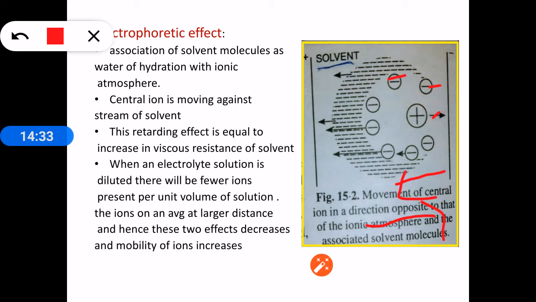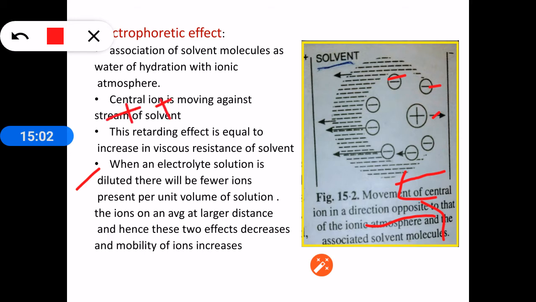Now these two factors, asymmetric effect or relaxation effect and electrophoretic effect, will retard the speed of the central ion. Let's see what happens when this electrolytic solution is diluted. When an electrolytic solution is diluted, there will be less number of ions available per unit volume of the solution.